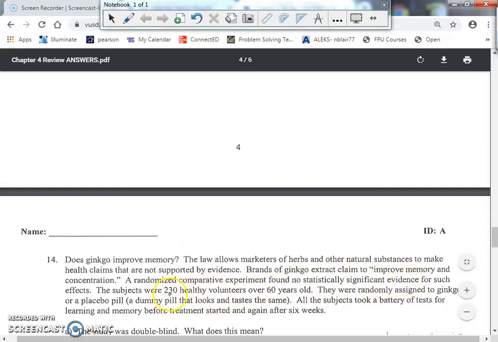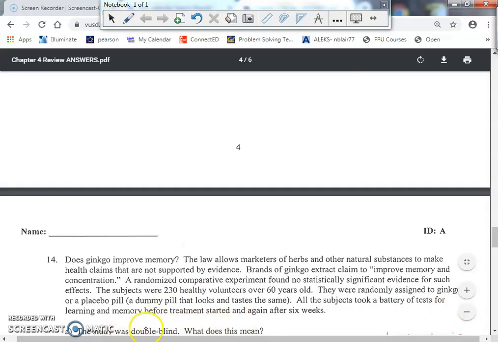They told you we had 230 healthy volunteers. They were randomly assigned either ginkgo or placebo, and all took a battery of tests for learning and memory before the treatment and again after. So was the study double blind?